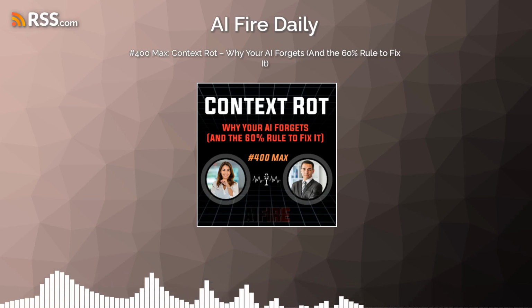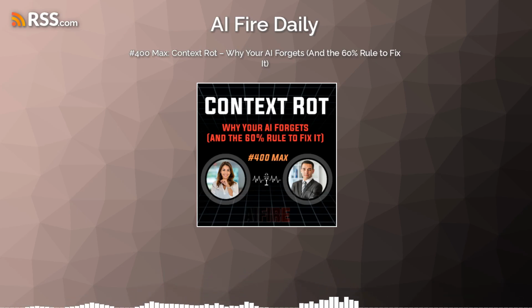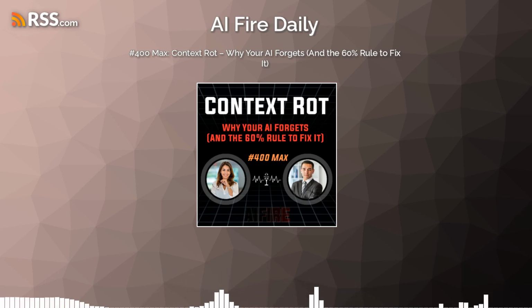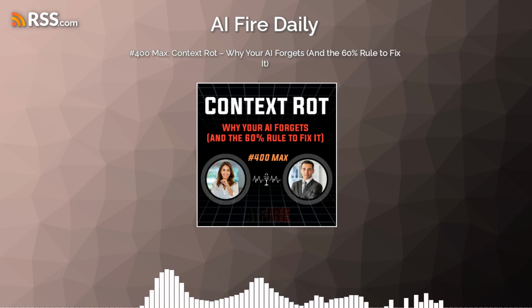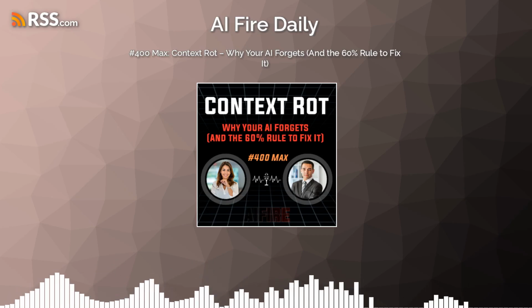For a really long time, researchers thought this was a search problem. They thought the AI just couldn't find the right needle. They assumed the specific information was just hidden too well. But a major 2025 study revealed something much more uncomfortable. It's actually a fundamental volume problem, not a simple search problem.